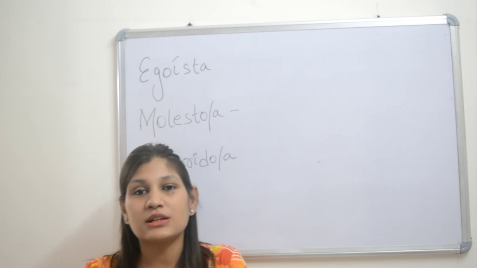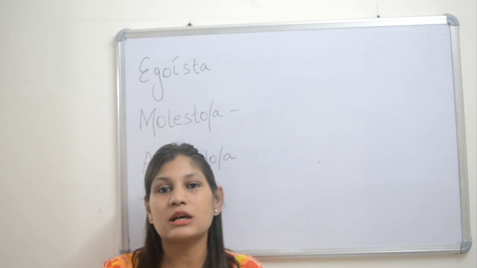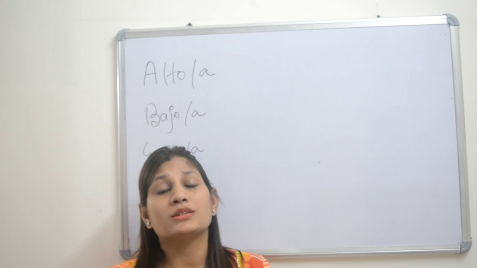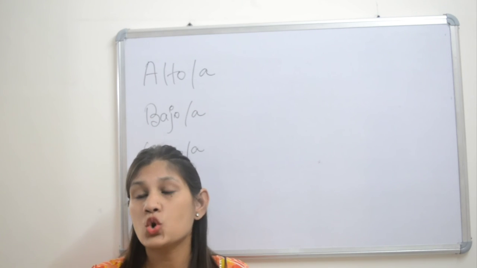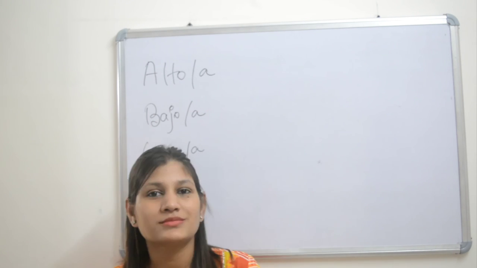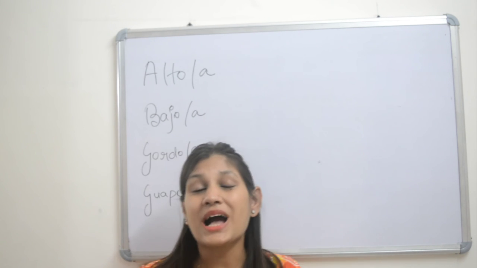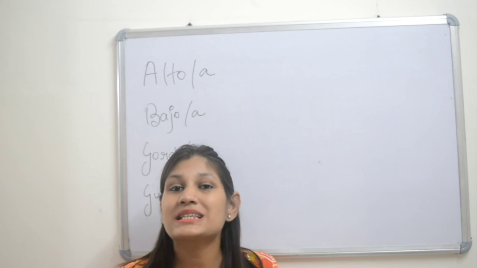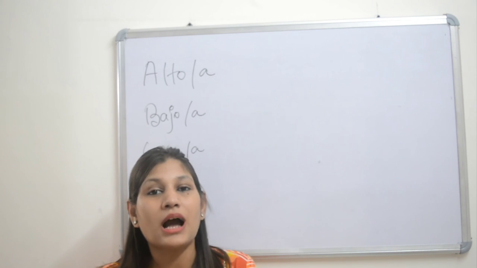Vale, now we will see some adjectives which we use for describing the physical traits of a human or of a living being. Describing the physical traits, we need to show how the person looks or how he is. The first example is alto. We have already discussed this in our previous example. Alto means tall. So alto y alta.